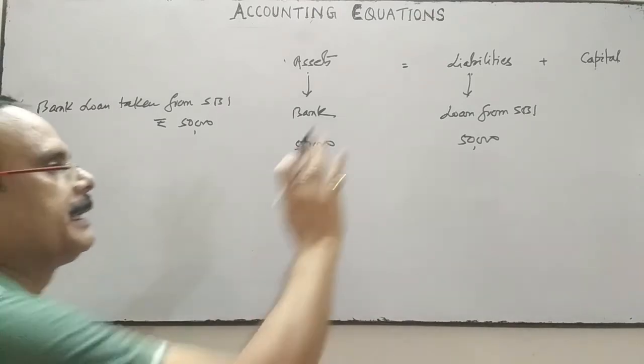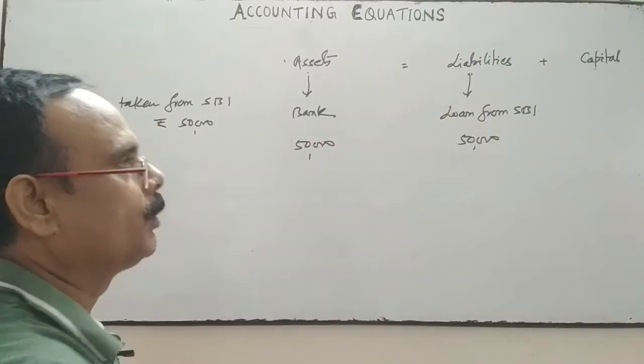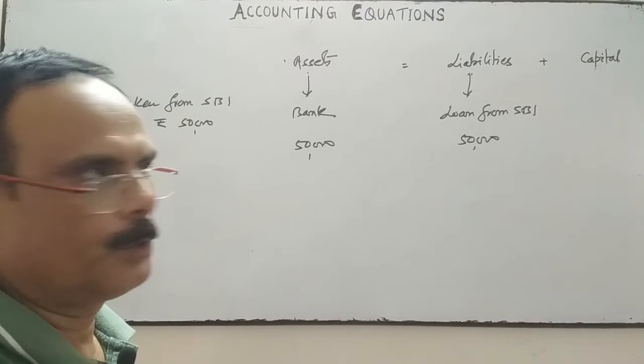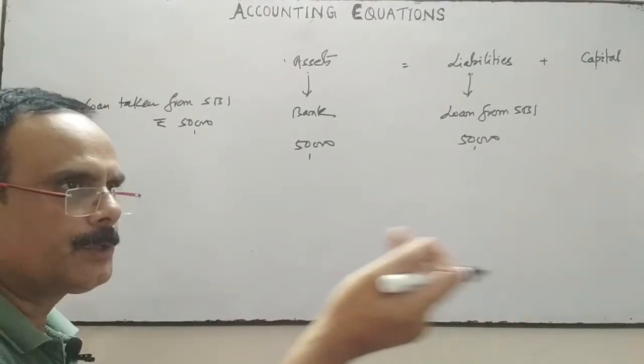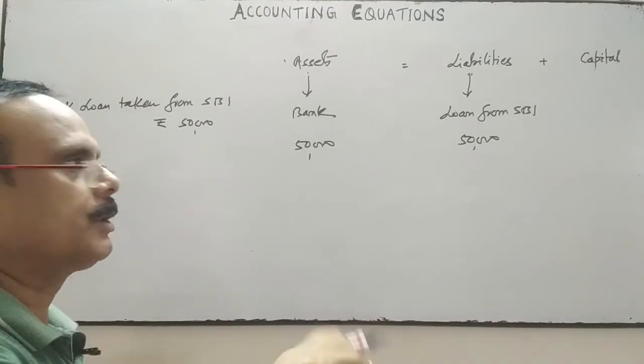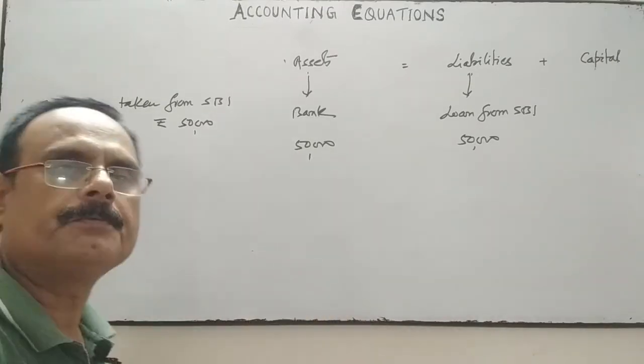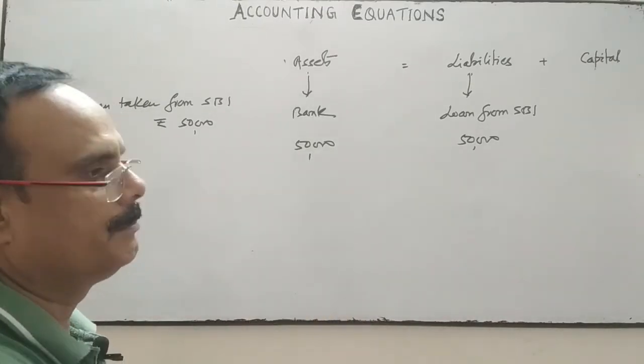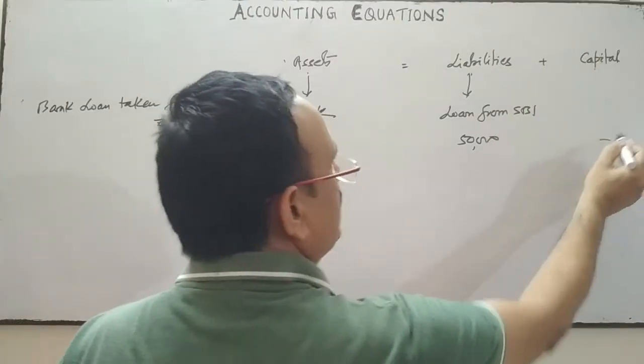When we take the loan, money is transferred to my bank account, so my bank balance will increase by 50,000. So the equation is balanced. There is no effect on the capital.